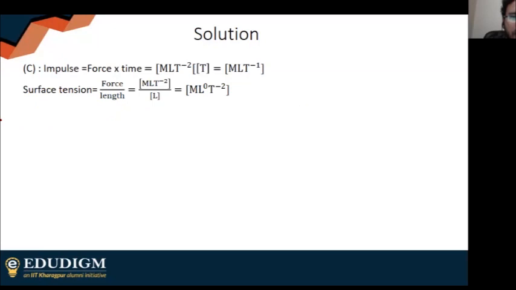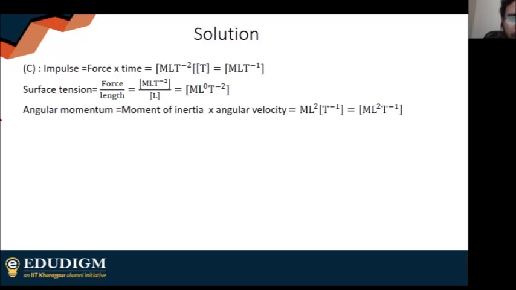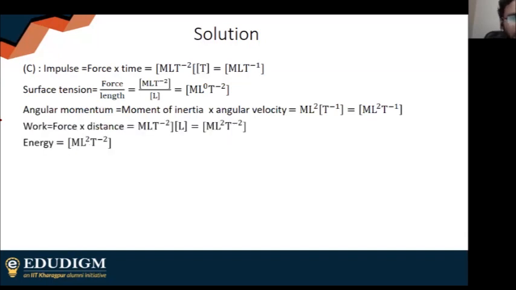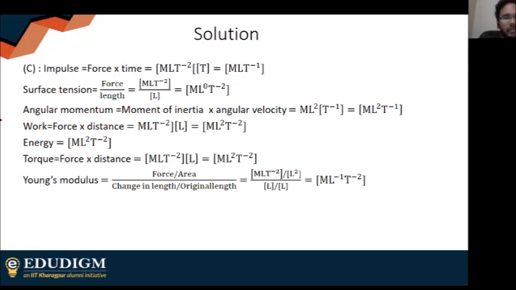And that is surface tension. This is for angular momentum, which is moment of inertia into angular velocity. Work is force into distance. Work and energy have the same dimensions, by the way, because they have the same unit. This is torque. And this is Young's modulus, which is force by area divided by change in length by original length.